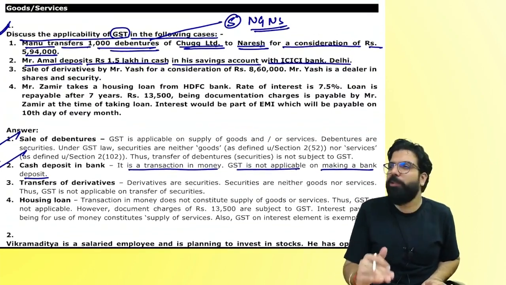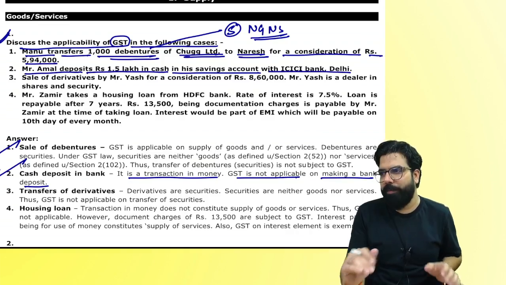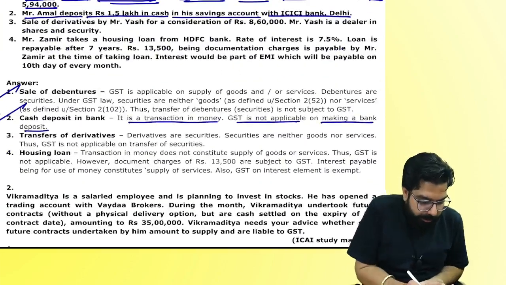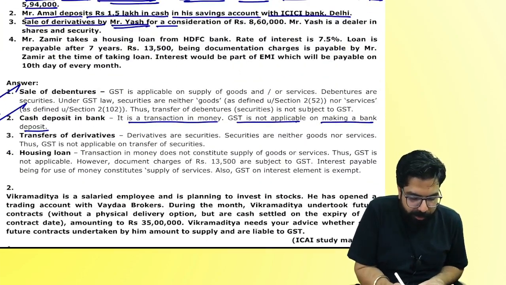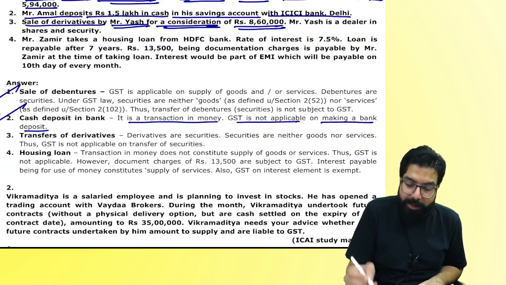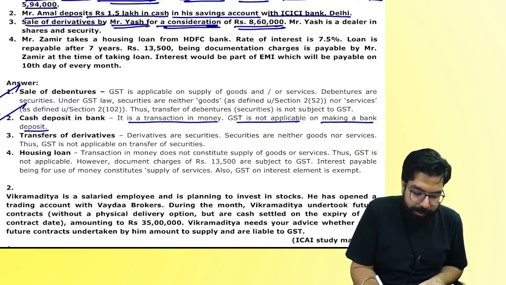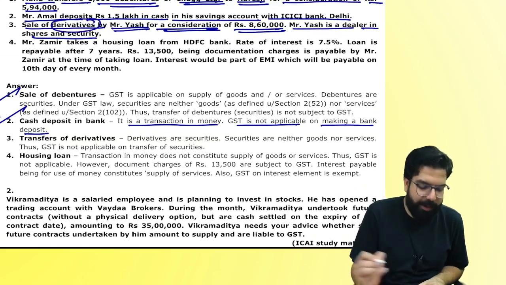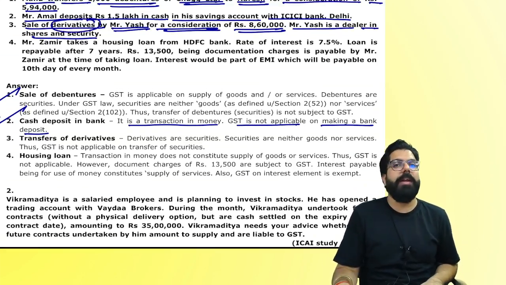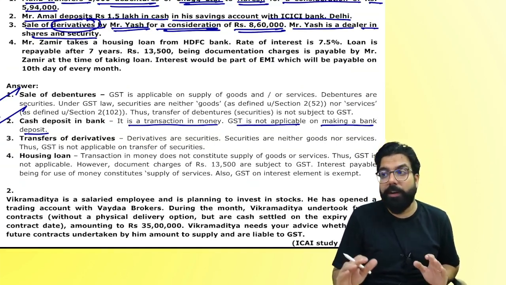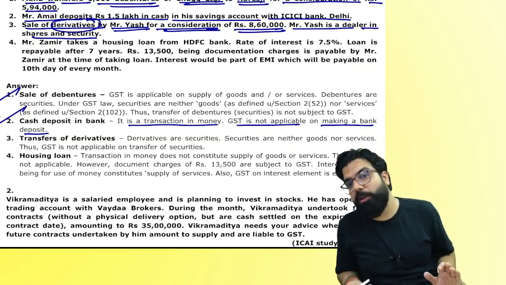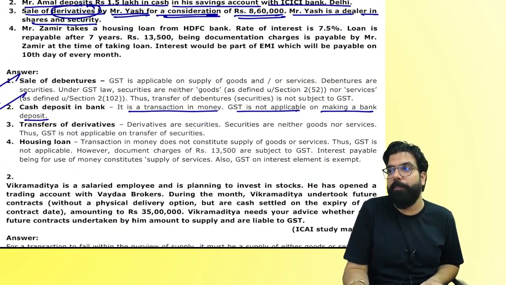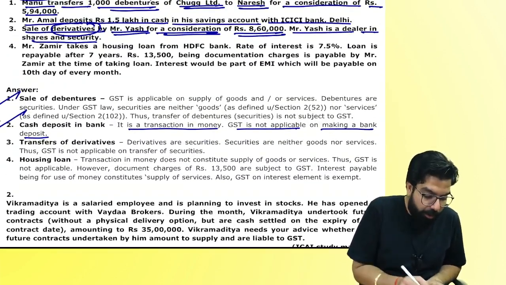Next. People, this question they don't ask at CA final level. Okay? It's just for your quick reading. Next. Sale of derivative by Mr. Yash for a consideration of 8,60,000. Mr. Yash is a dealer in shares and securities. My question, sale of derivatives. Derivatives are neither goods nor service. Generally remember always, derivatives are neither goods nor service. Then will GST come or GST will not come? No GST.